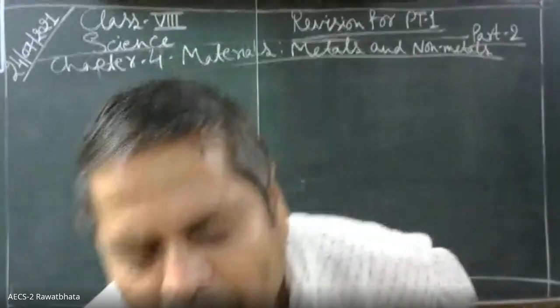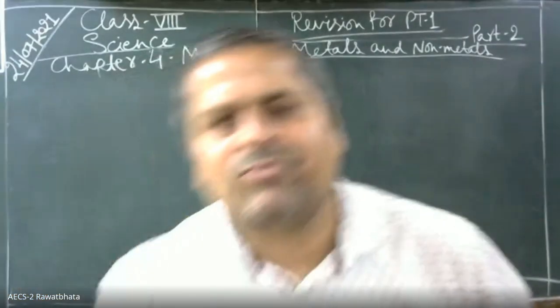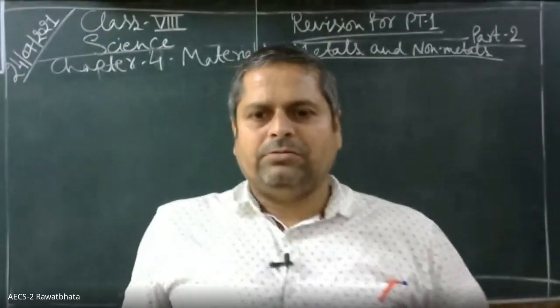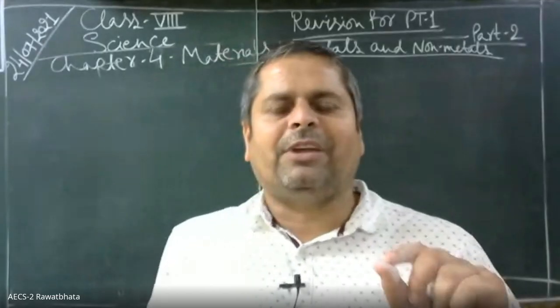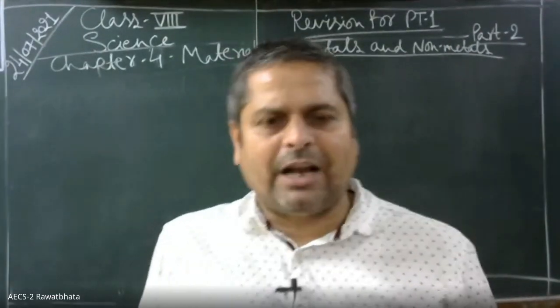Now, Kushag Soyal has raised his hand. Yes. Tell me, what is your problem? Sir, mercury, that is a liquid. Let me answer your question, Kushag.